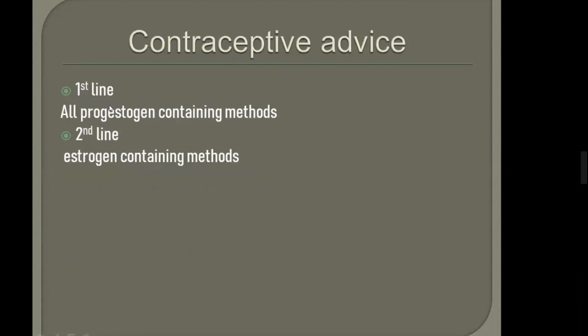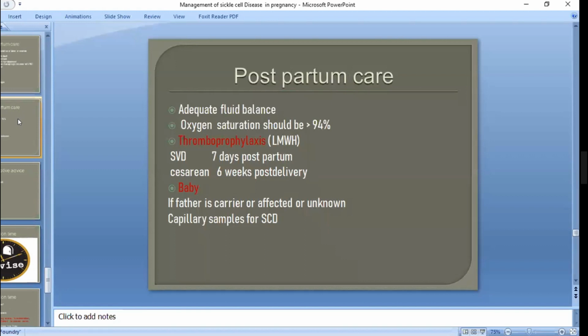So now is postpartum care. Again, in sickle cell, it is very important to have adequate fluid balance, and oxygen saturation should be more than 95%. So intrapartum and postpartum 94 to 95, antenatal 96. Thromboprophylaxis is the same for sickle cell and thalassemia. For SVD, it should be 7 days postpartum, and for cesarean section, 6 weeks postpartum.